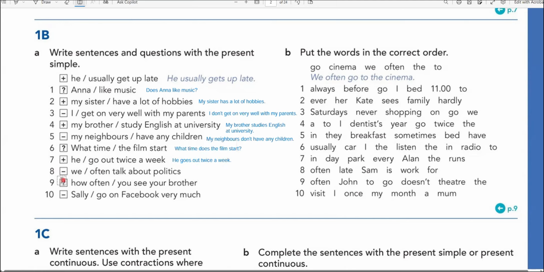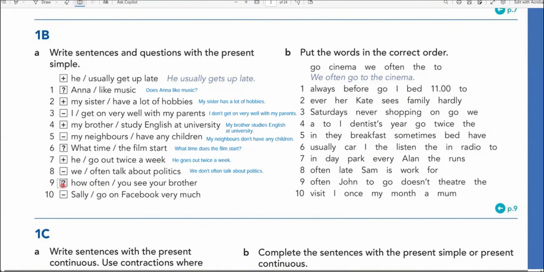Okay. So negative, we often talk about politics. So negative, we don't often talk. Often we use before the verb. So we don't often talk about politics.